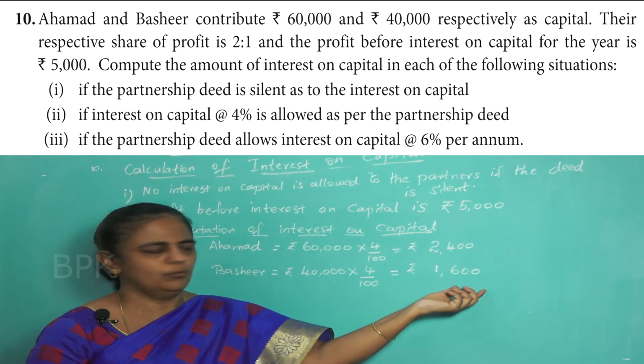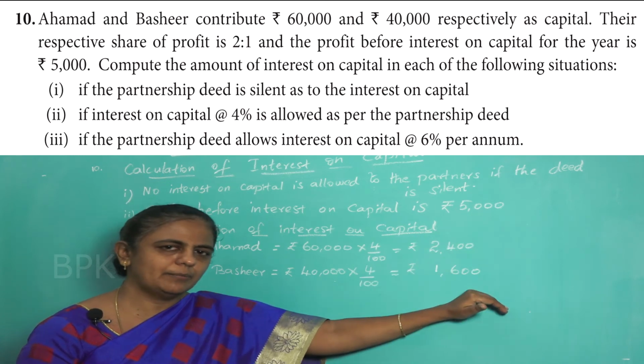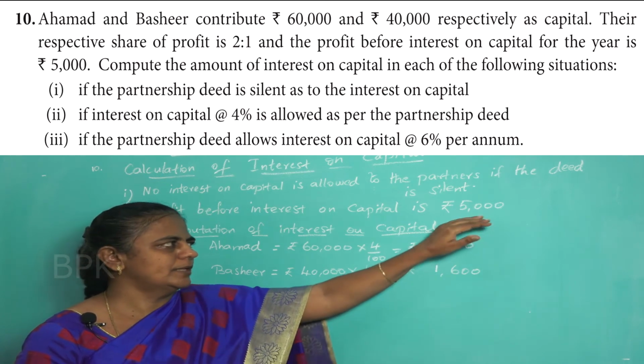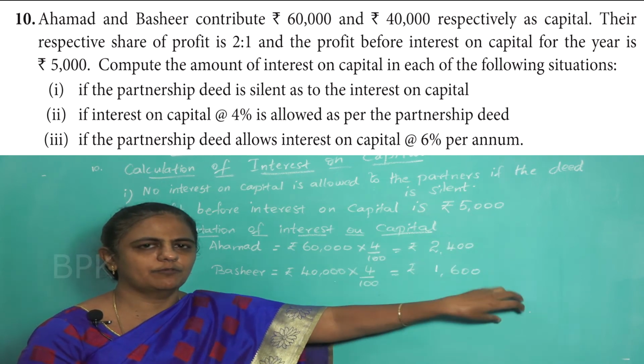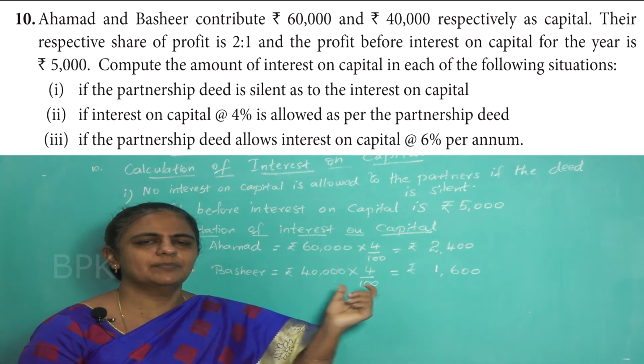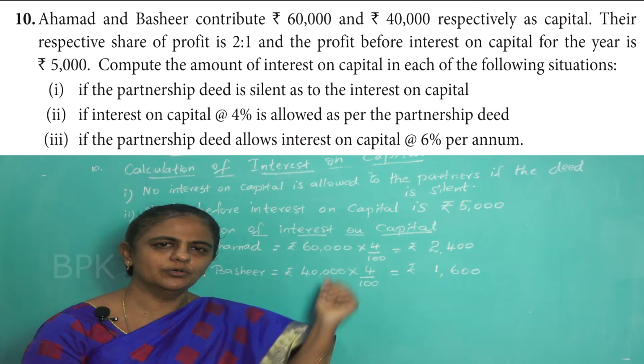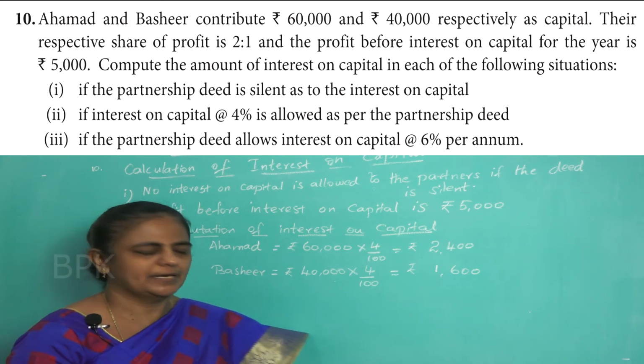So 4,000 rupees interest on capital, can you pay or not? Yes, we can pay. Why? We have profit of 5,000. From where are you going to pay the interest on capital? You are going to pay the interest from the profit. So you have sufficient profit. So what you have to write? Since the profit is sufficient, we can pay the interest on capital for both the partners. Okay, that is the second case.